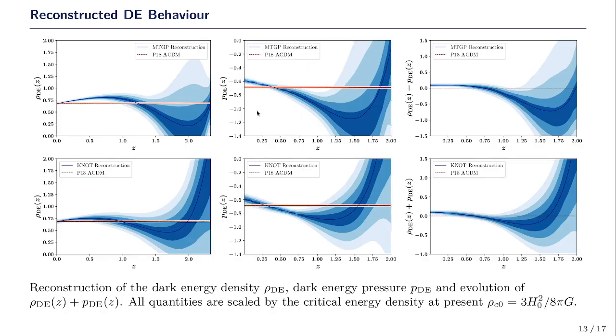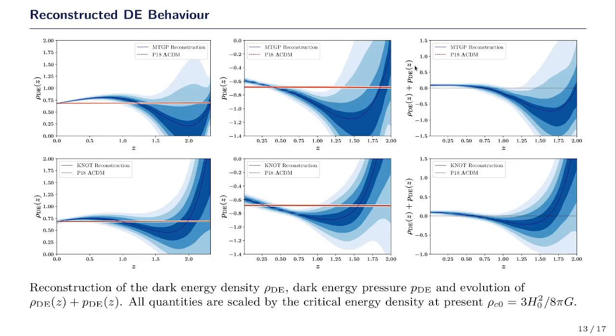For the P_DE, at very low redshifts lesser than 0.3 and around 1, we notice 2 regions where the pressure shows a deviation from the constant lambda, and these 2 behaviors clearly signal the presence of a dynamical dark energy component. Next, we analyze the redshift evolution of this quantity rho_DE plus P_DE.